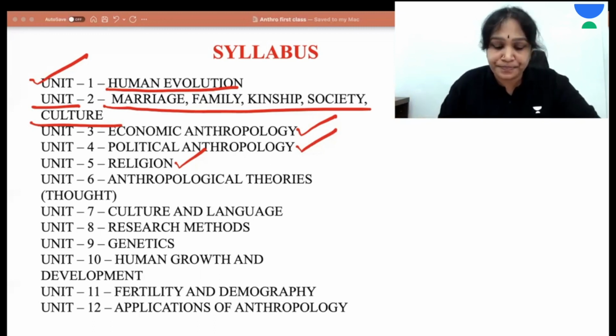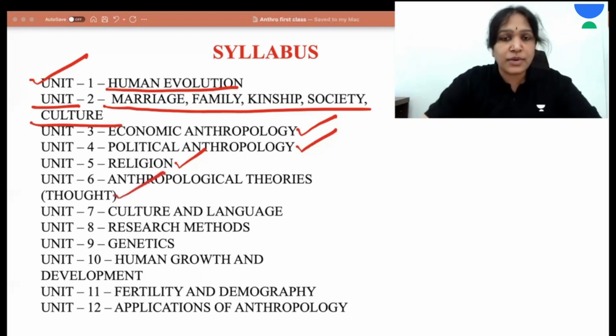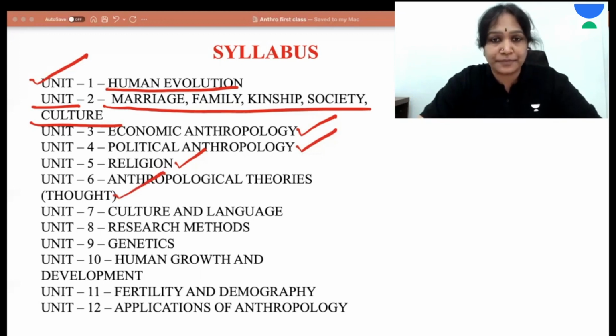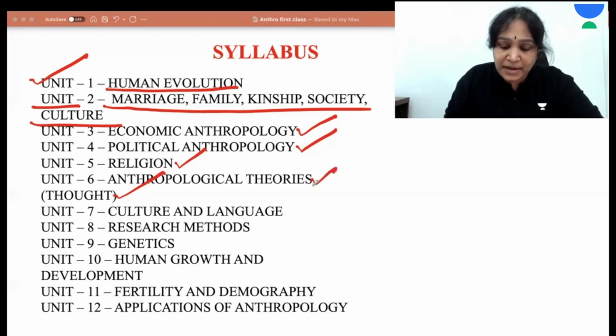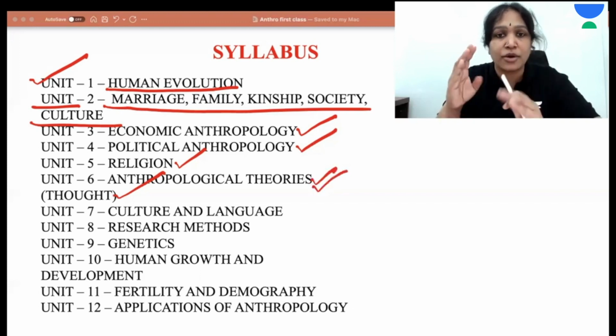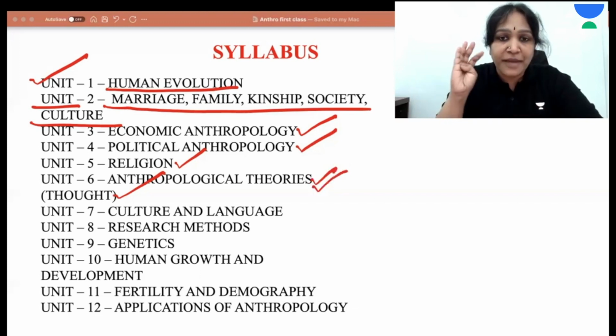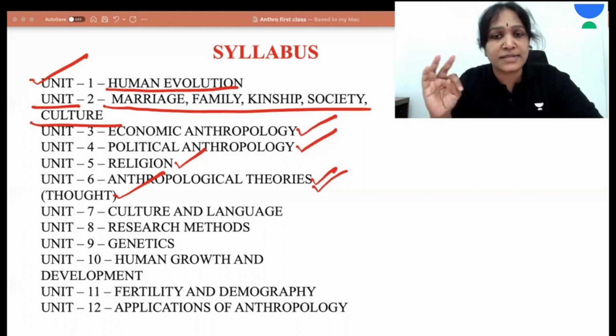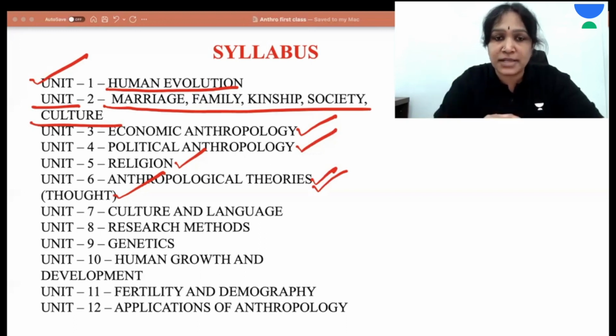And then the next unit is about anthropological theories, which we usually call thought. Like in many other subjects, thought is like the pillar of the subject. It is the most important part of anthropology. In this, we study some theories about culture. It studies primarily the theories about how culture originated, what are the factors that influence culture, etc. A few theories about culture.